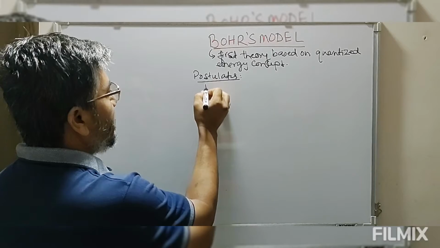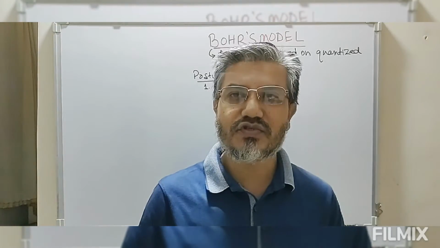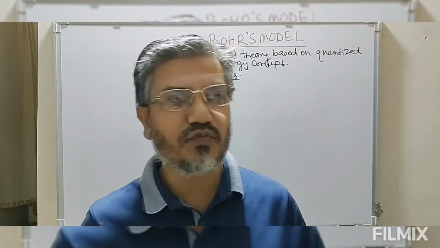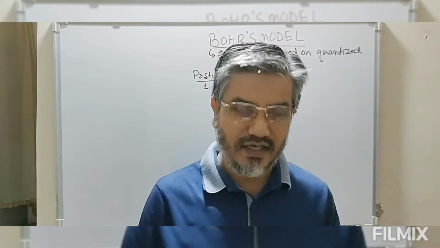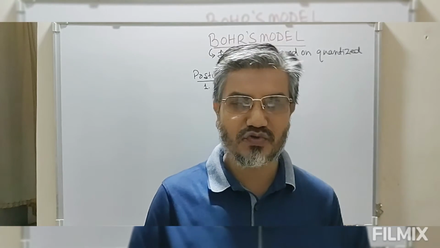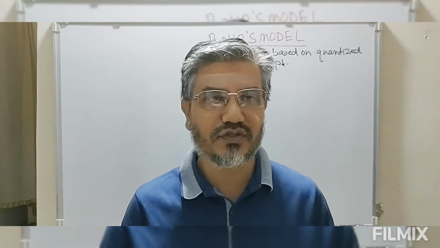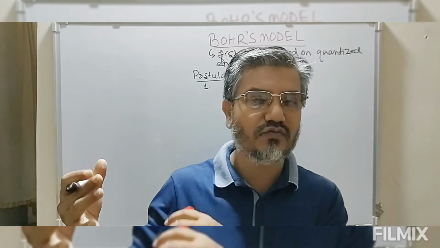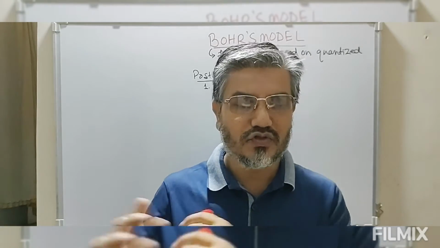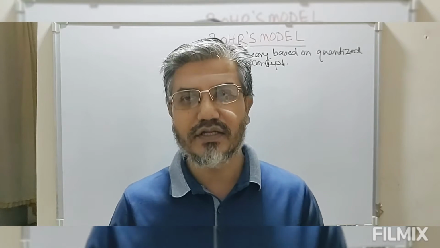The first postulate says that inside an atom we have a nucleus, and this nucleus contains the positively charged protons and the neutrons. So that is the centrality of the nucleus. This was given by Rutherford, so that postulate is still maintained here.